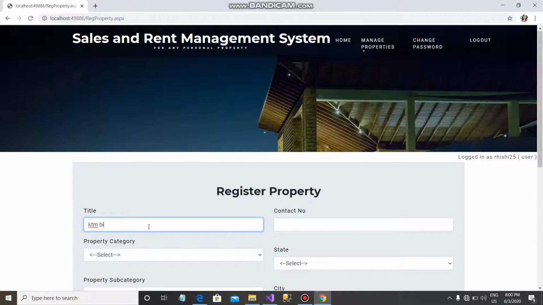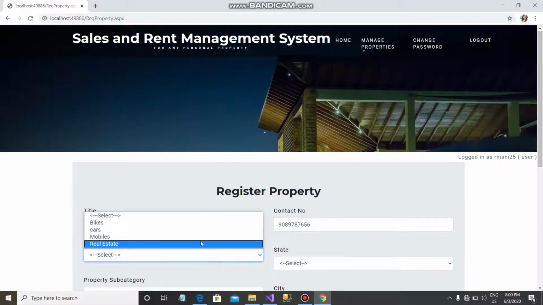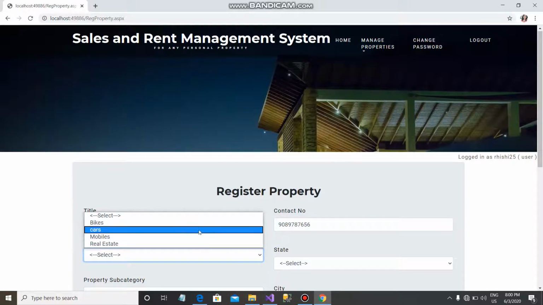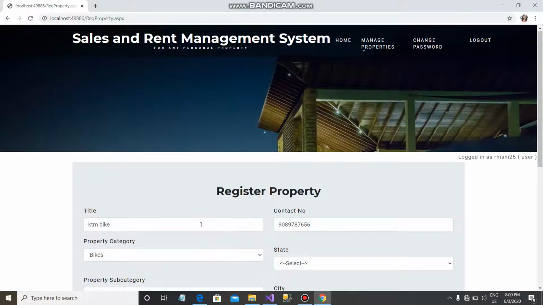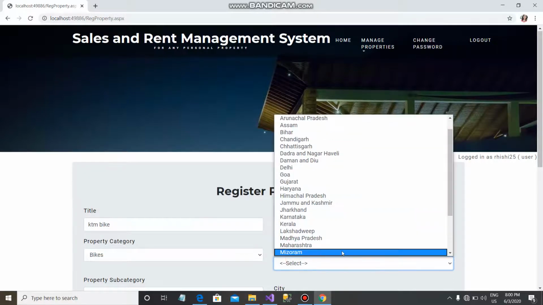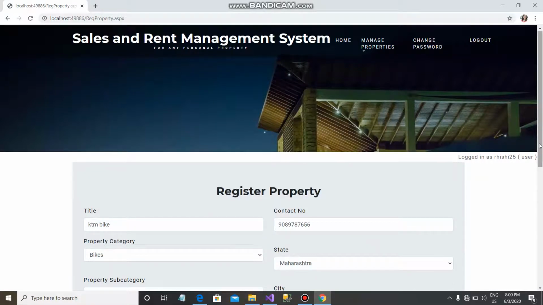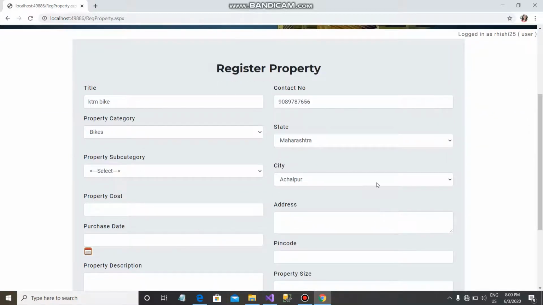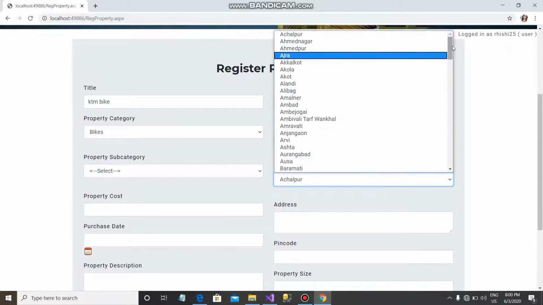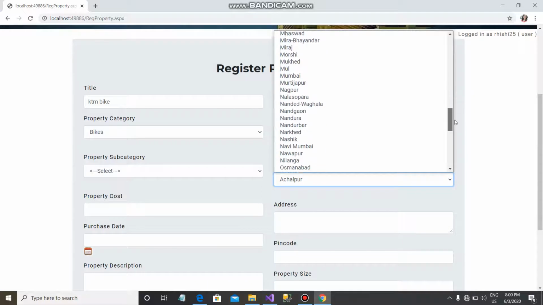KTM bike. Contact number 9089787665. Category as bikes. State as Maharashtra. City as Pulgaon.